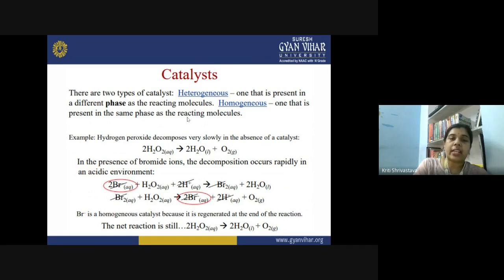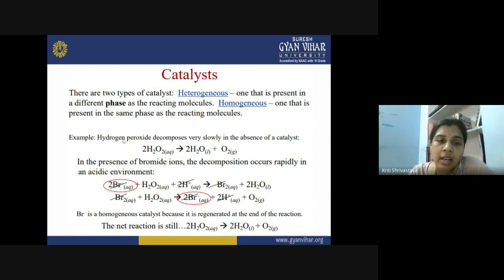So when you talk about the catalyst, we can have two types of catalyst. We can have a heterogeneous catalyst in which the catalyst is actually present in a different physical state than the reactant molecules. Like we have seen in the previous example in which our hydrogen was a gas, the alkene was a gas, but the catalyst was solid. So that is what a heterogeneous catalyst is. But otherwise, it is possible that all the reactants, products and the catalyst are in the same physical state, so it is known as a homogeneous catalyst. Here all the substances involved in the reaction are present in the same phase.